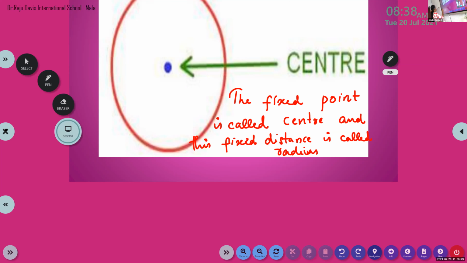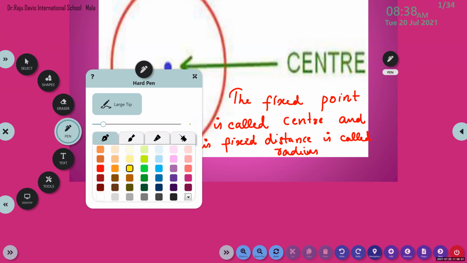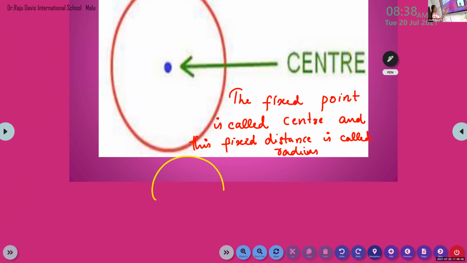Okay, children, are you listening? Yes, ma'am. If we are drawing one circle with the compass, with a 3 centimeter radius, right, children? We take 3 centimeter in the scale first, then take it in the compass and draw a circle, right? Yes, ma'am. So we got a circle. So for drawing a circle, only one thing is needed. That is its radius measurement.